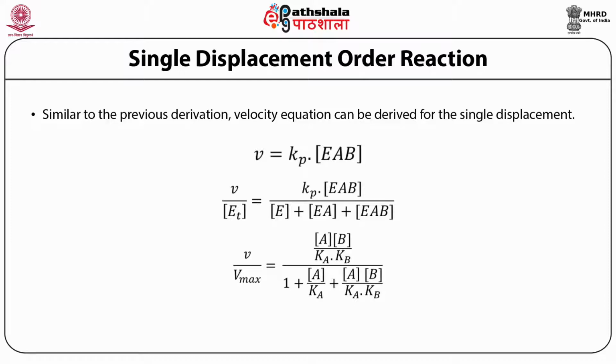When you solve this, you will find finally that V divided by Vmax is equal to the concentration of A into the concentration of B divided by Ka into Kb plus Kb divided by Ka plus concentration of A into concentration of B.